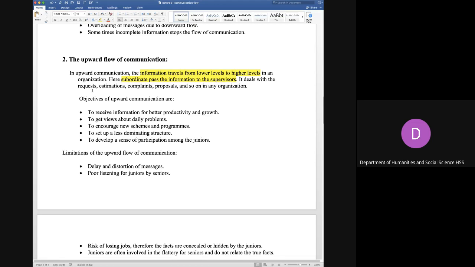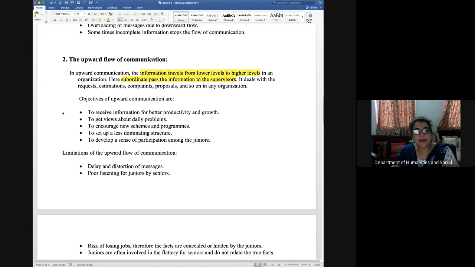It could be requests कि किसी को leave चाहिए है, या किसी को loan चाहिए है, या पैसा चाहिए है, grants चाहिए है अपने department में काम करने के लिए, so they can request. Estimations चाहिए हैं, complaints, like if the machine is not working, if they do not have proper space to work, if there are no labs, or some instruments are missing from the labs or from the production department or from the machines, then these are the complaints. Okay. Then proposals, if you come up with new ideas and you have got some innovative idea on how you can have more efficiency in these machines, or more efficiency with the design, or you have got some latest design work.